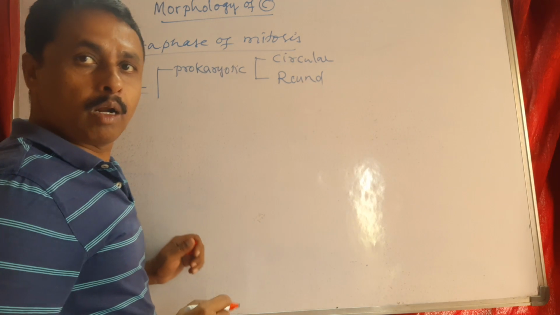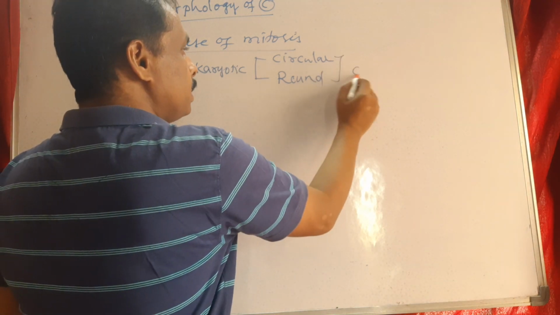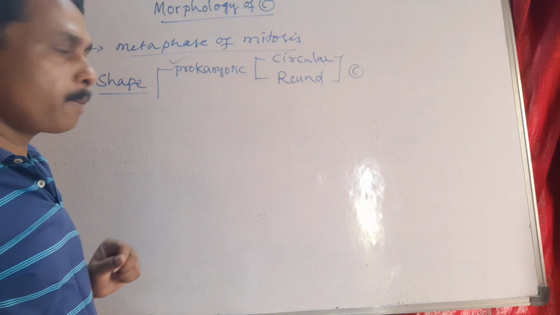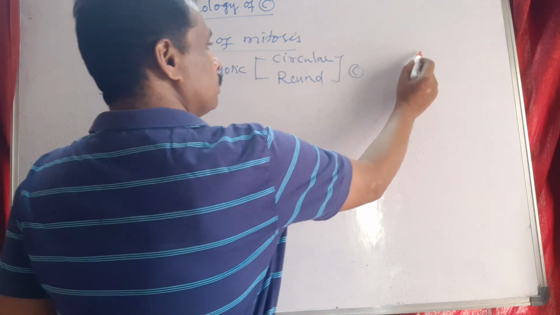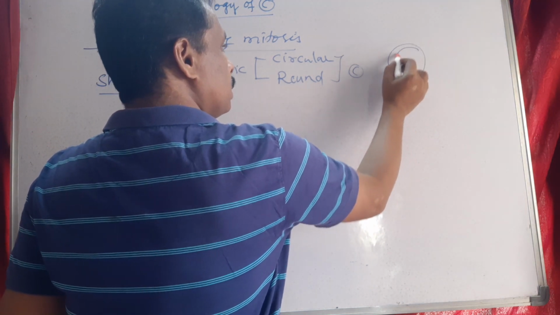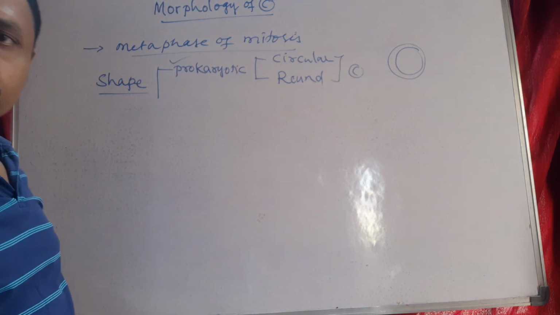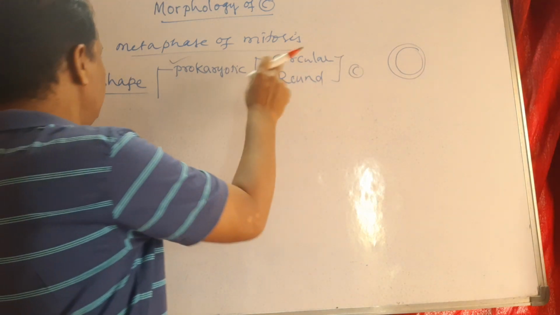Either circular or ring-shaped chromosome is seen in prokaryotic cells.